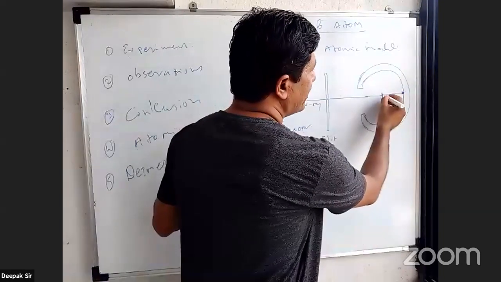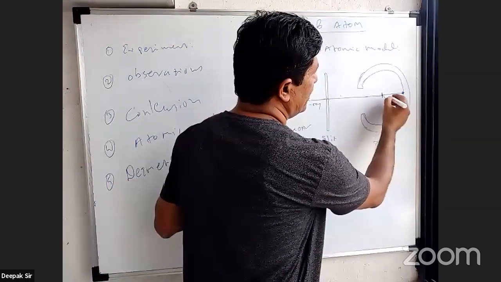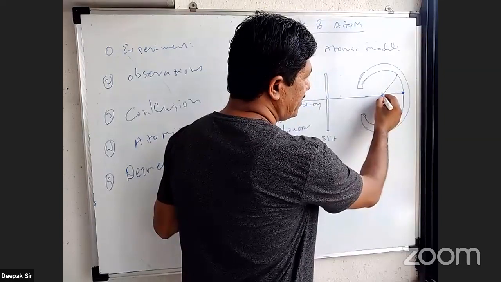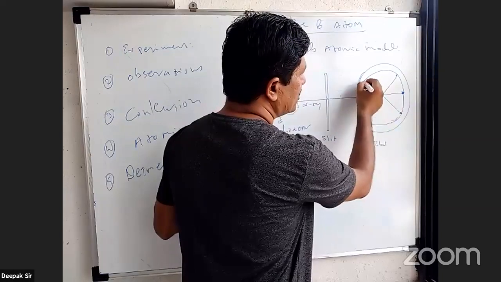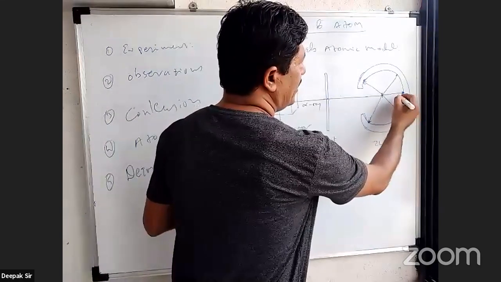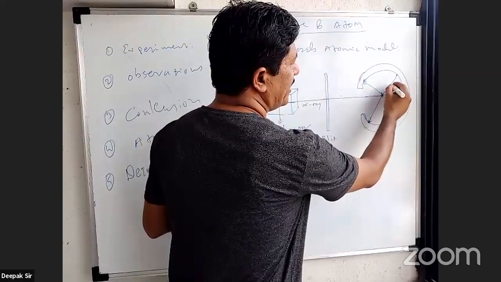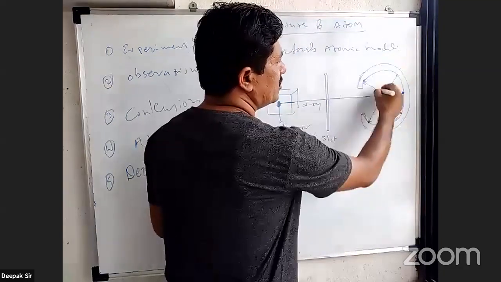Some of the radiations deflect less than 90 degrees. यहाँ पे strike होते हैं, इधर भी black हो जाता है. तो कुछ यहाँ पे strike होते हैं, यहाँ पे black हो जाता है. Some of the radiations strike at more than 90 degrees. यहाँ पे इधर भी black हो जाता है. Some radiations strike here, यहाँ पे black होता है. See, this is the radiation जा रहा है. ये सीधा जाएगा, जो penetrate करके जाएगा इसको. ये जो radiation है, ये less than 90 degree है, और ये देखेंगे तो greater than 90 degree, but this is 90 degree.